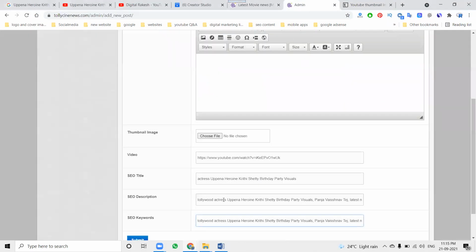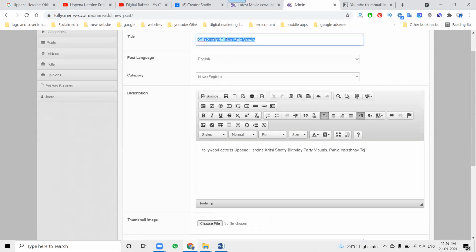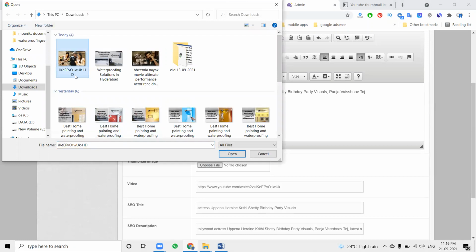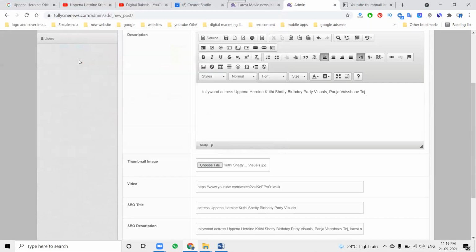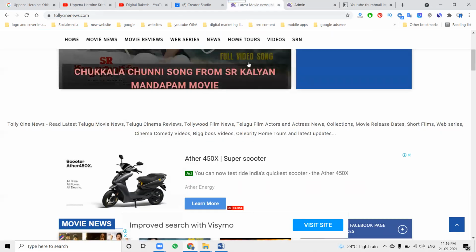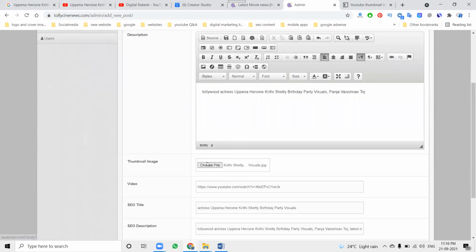After this, what content will be here? Whatever title you are using, the same will be used for the alt tag, which is your image tag. The alt tag is important. Whatever title is mentioned in a dynamic website, that is compulsory, and we have to use the H1 tag. How can we check it? After posting, I'll show you. At image upload time, whatever title you mentioned, the same title will be mentioned for the image alt tag. That is what the alt tag means.